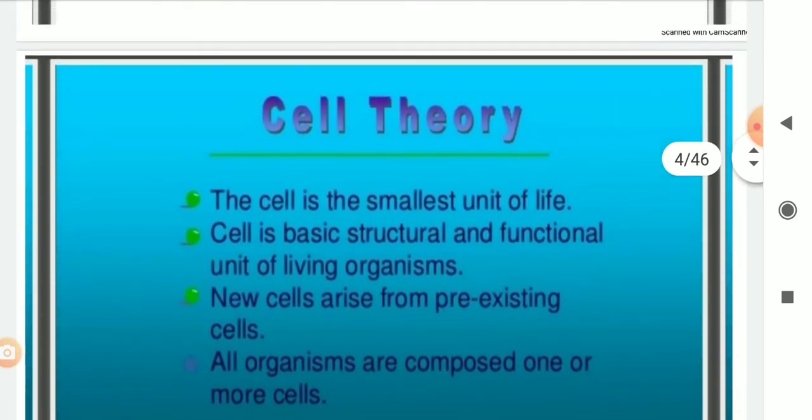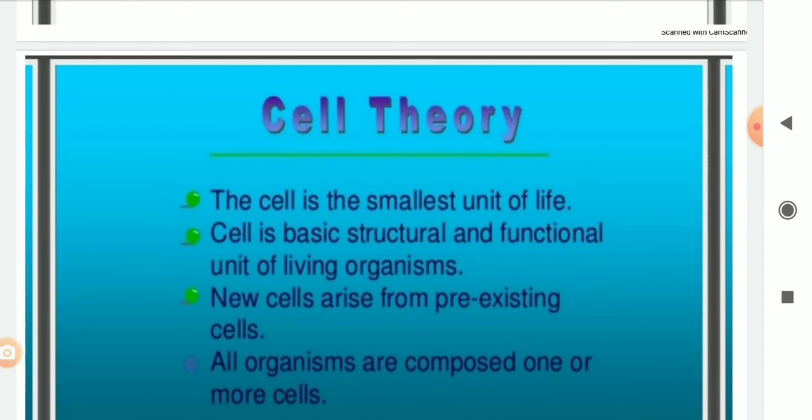After that, in 1838, two German biologists, the scientists who study living things are called biologists, Matthias Schleiden and Theodor Schwann, put forward the cell theory of life.